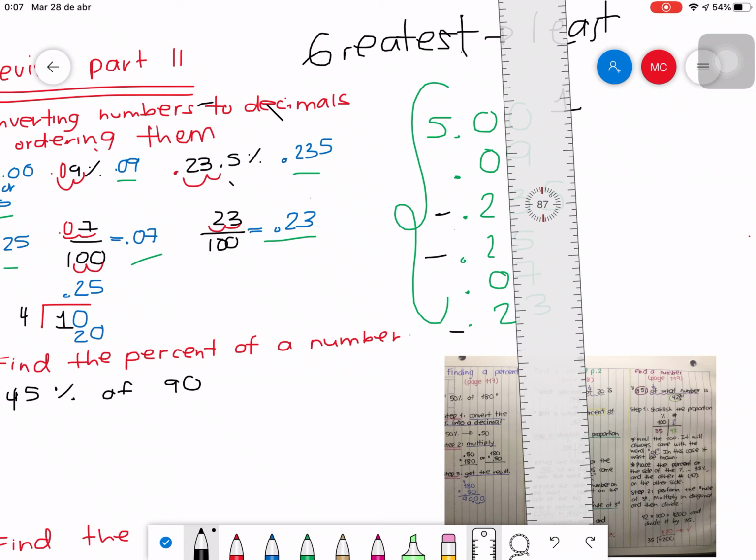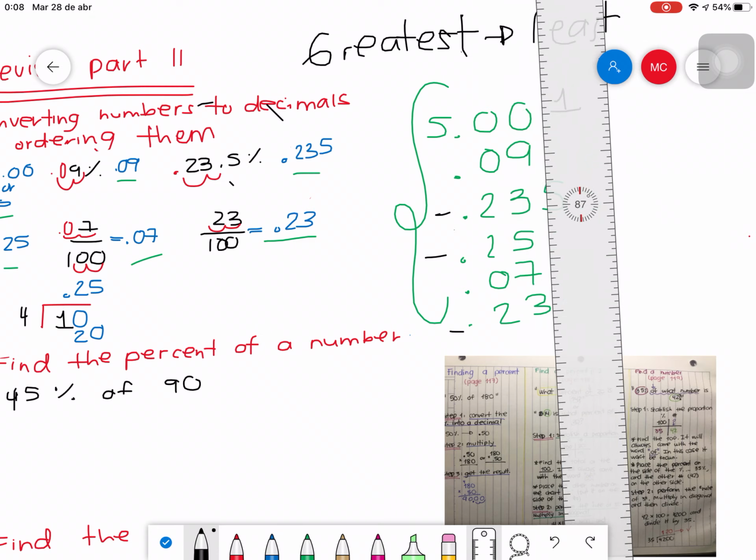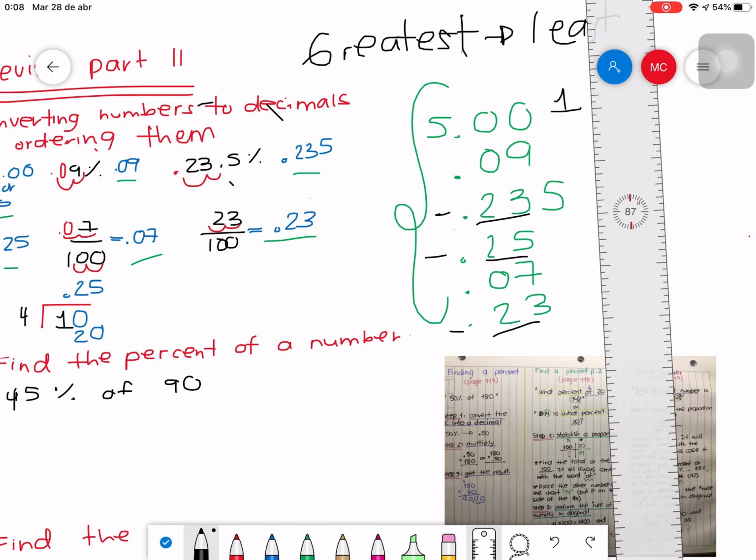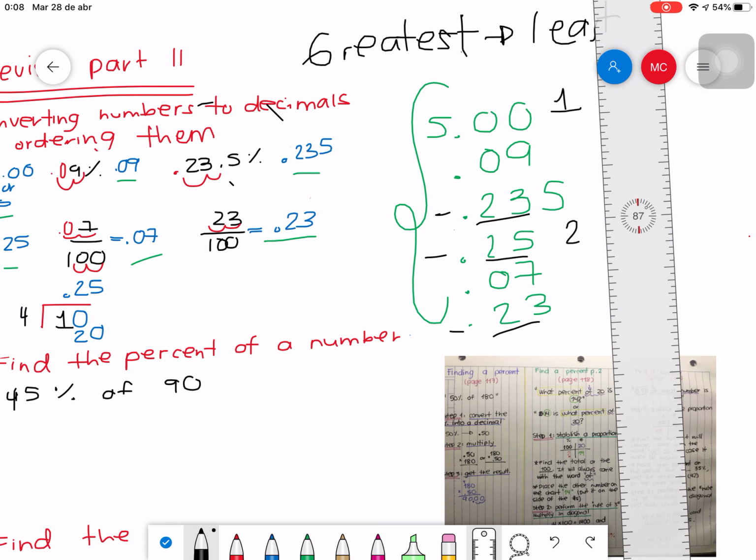To know which one is gonna be next, I need to move this and now compare the third column, okay? You have a 3, you have a 5, and you have another 3. By now, I know that the next one will be this one. This is the second one, okay? First one was 5.00, now it is 0.25.